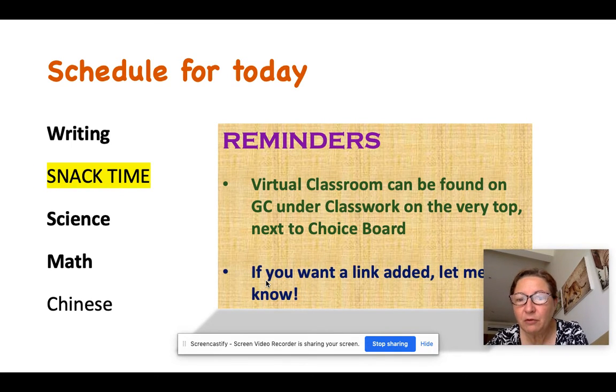If you want a link added there, let me know. My goal is that you go to the virtual classroom and have all the resources at your fingertips. If you want to do a little bit of IXL or a little bit of reading, you can just be in the virtual classroom, click, click, done, right?